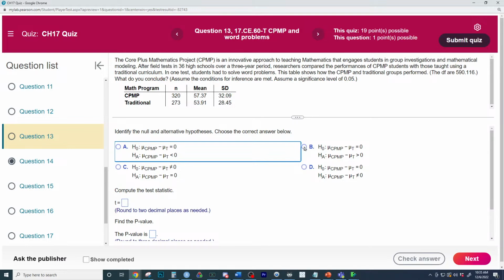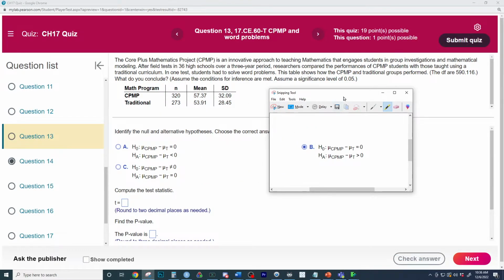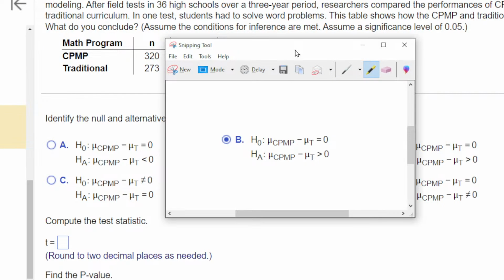So B could be possible if we wanted to, and they don't go this way with the question, but I do agree B could be an answer, Lindsay, if you wanted to see what. And I'll explain why B won't be the answer here in a moment. They're just checking to see if there is a difference. But B, let me zoom in on it right here. With B, you would be investigating what?